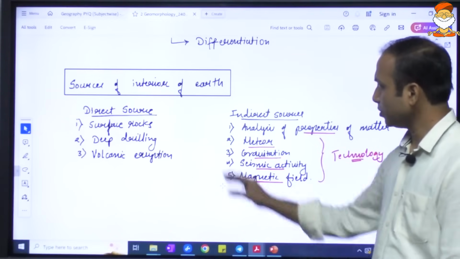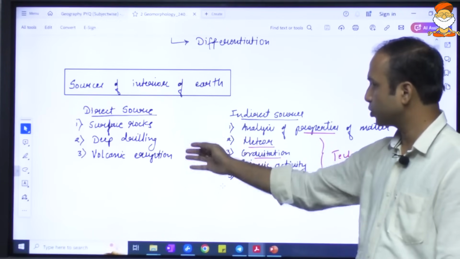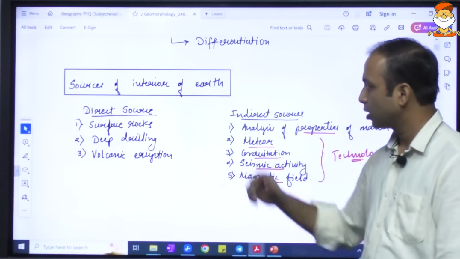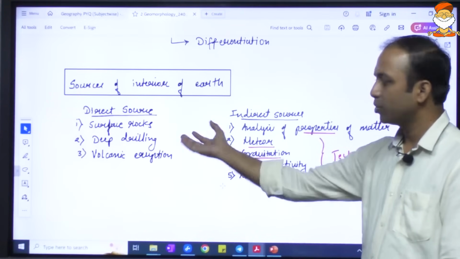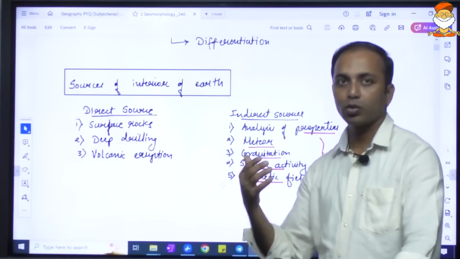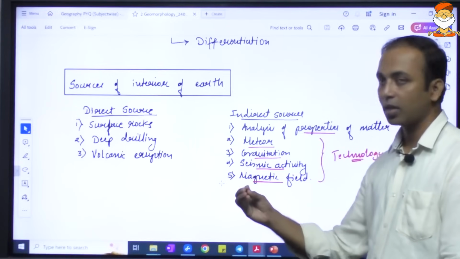Now how do we get to know about the earth? There are various direct sources and some indirect sources. Direct sources: surface rocks, deep drilling, and volcanic eruptions. Deep drilling up to several kilometers is being done, but we cannot do the drilling infinitely till the core.